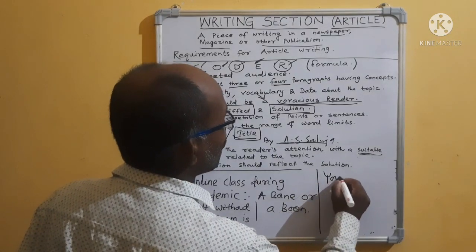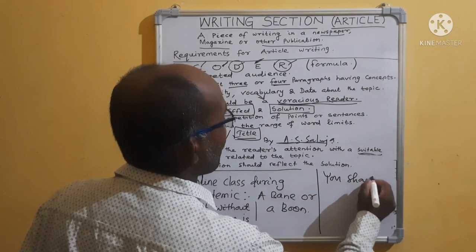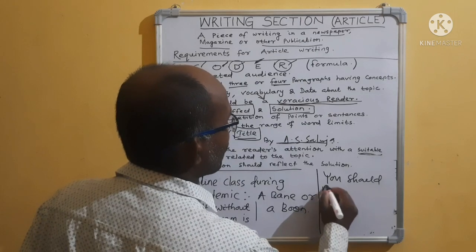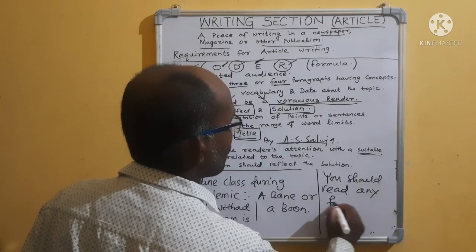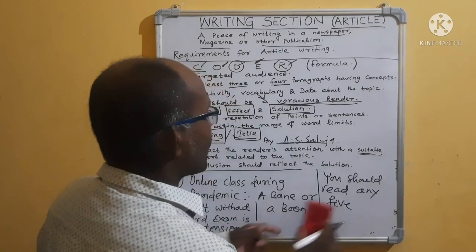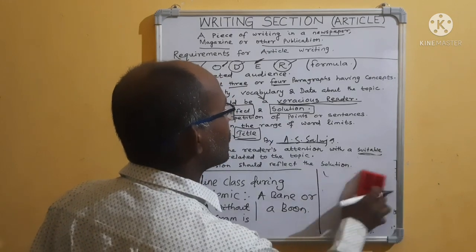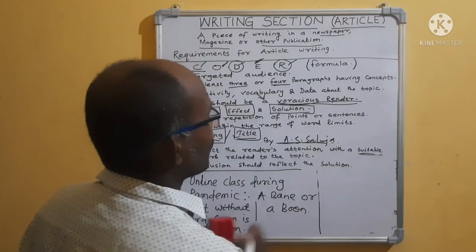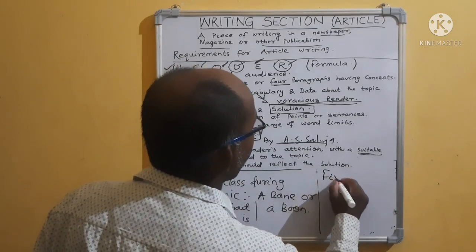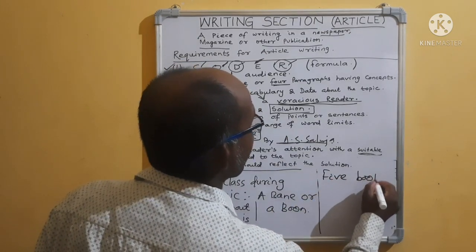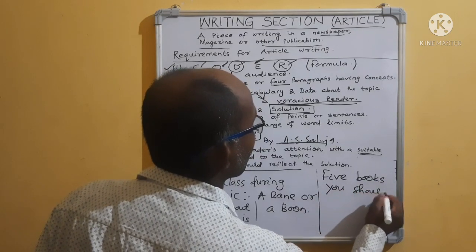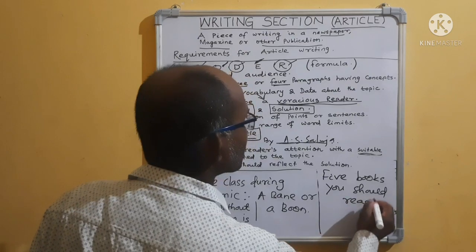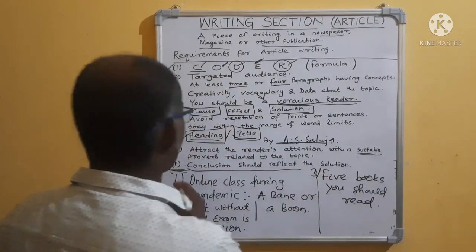you should read any 5 books. You should read any 5 books. That is number 3, number 2, number 1, 2, 3.